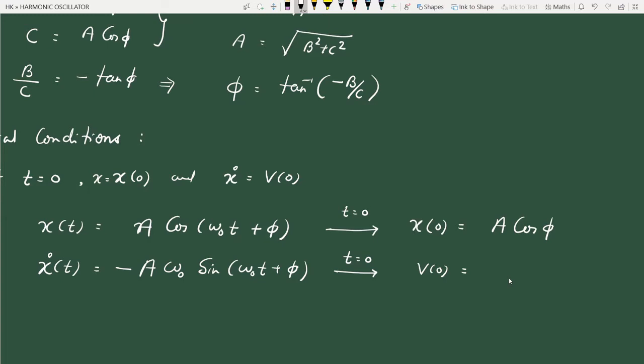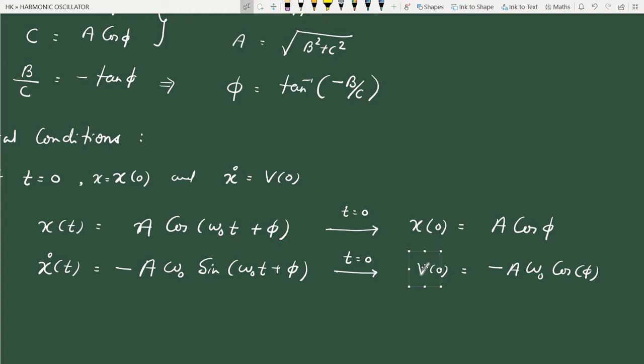And that's equal to minus a omega 0 cos phi. Okay, so we have got two equations involving a and phi here also, and we have got these values. x of 0 is given. Suppose x of 0 is 1 or 2 or 3, whatever, and v of 0 is given. Maybe the particle starts from rest, so v of 0 is 0.